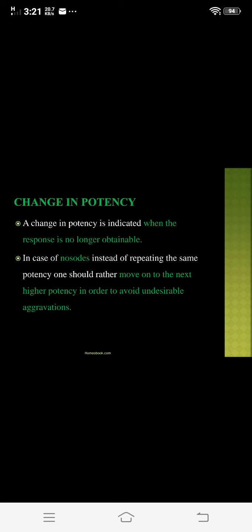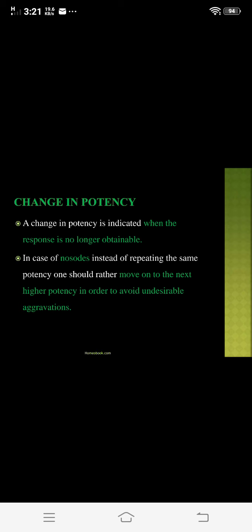nosodes are the remedies which are prepared from the diseased product, that is tuberculinum. The remedy is prepared from tuberculosis, the secretions of tuberculosis. So we call it a nosode. So in between, when you need the nosode to complete the action of that remedy, you have to increase the potency of that nosode to the next level.